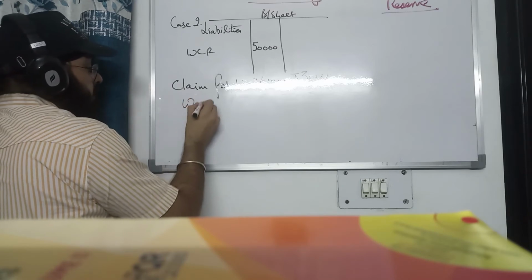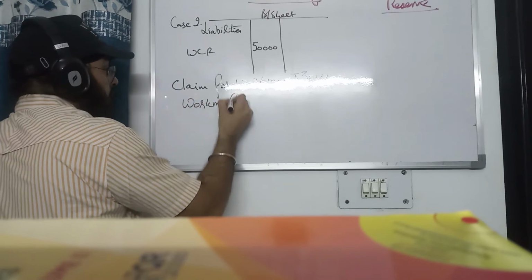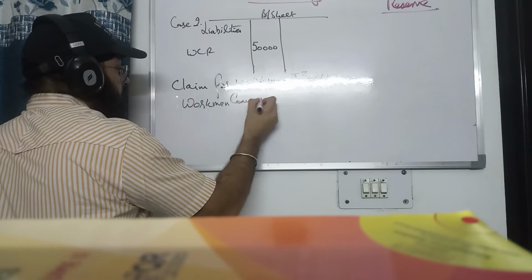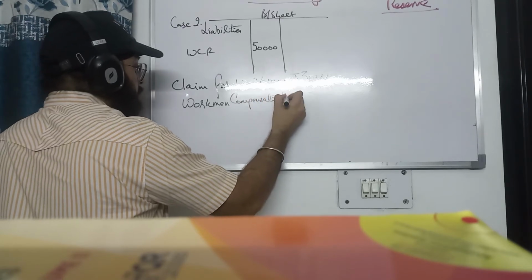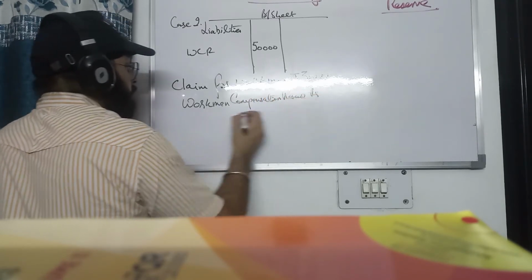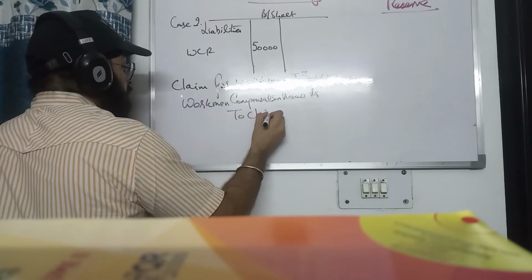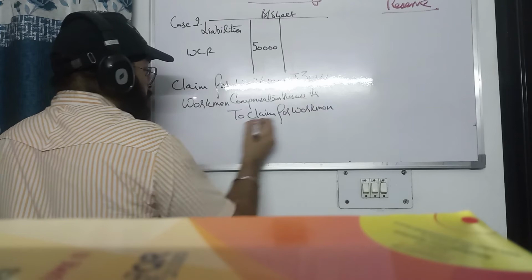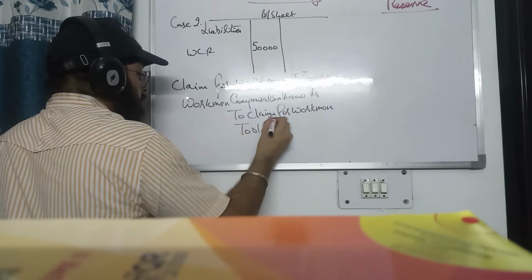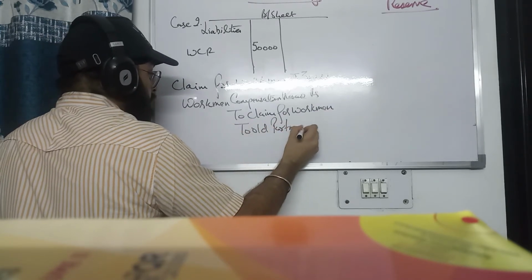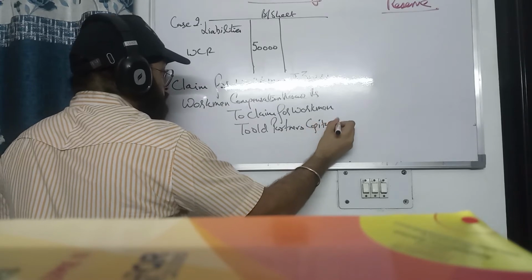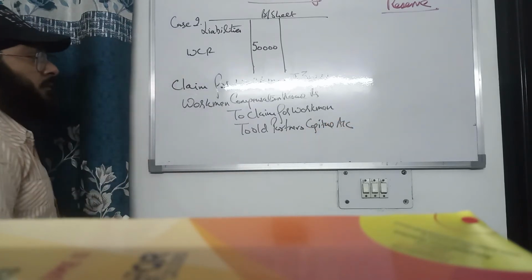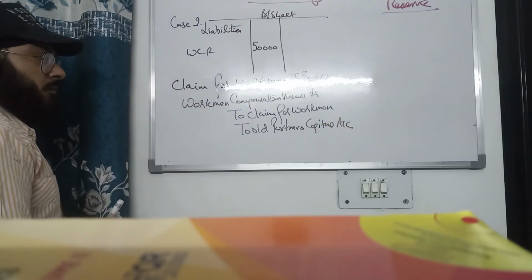Workman compensation reserve debit to claim for workmen, to old partners capital account, right?